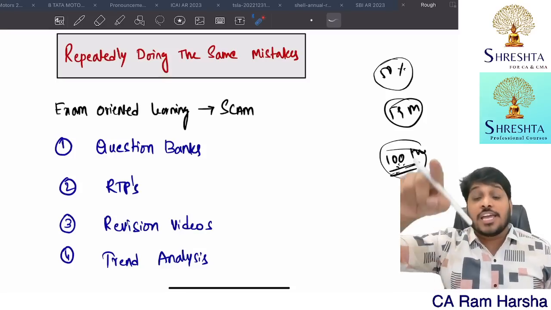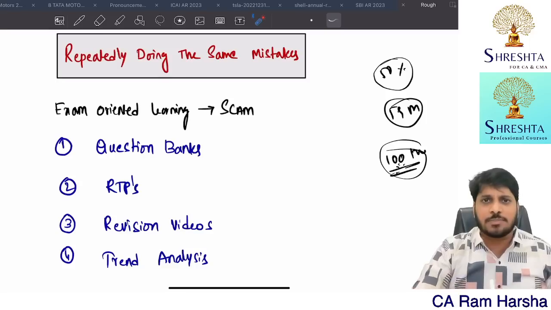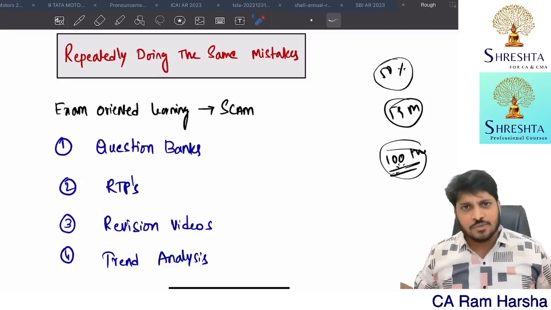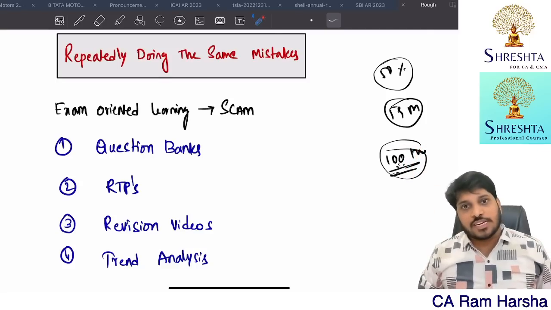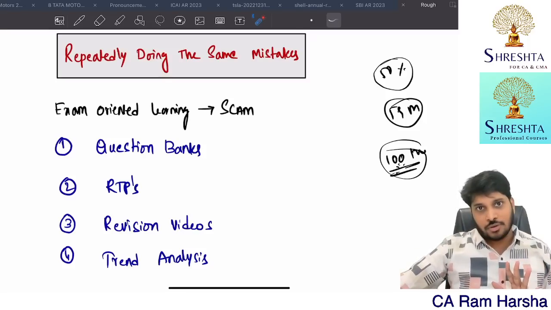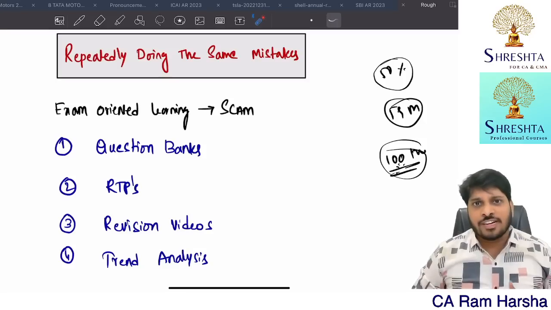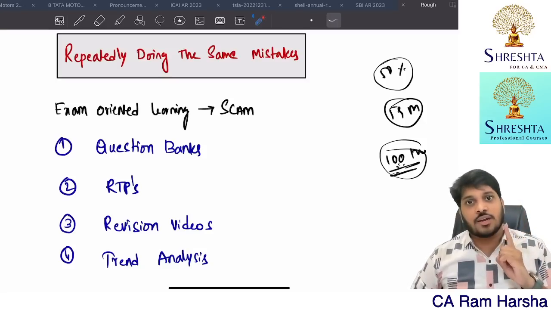Every chapter, every concept has been tested in the past 7-8 attempts. In the past 10 attempts, most of the concepts were tested. There is no concept that is left by the institute. So there is no meaning of exam oriented. Come out of it. You need to understand what you're learning.